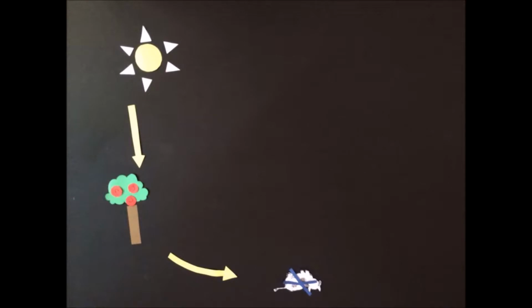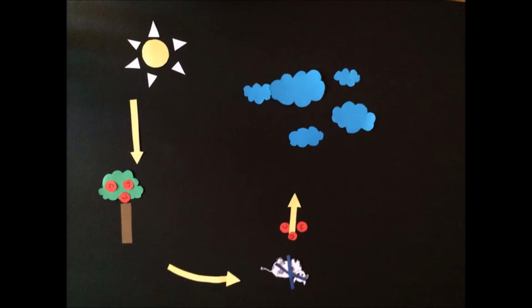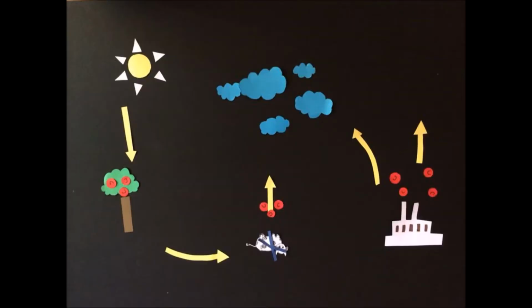As dead animals and plants decay, bacteria break down the carbon compounds in them. Carbon dioxide is also produced in the process and it is released into the atmosphere. Most fuels such as coal, petroleum, and natural gas contain both carbon and hydrogen. When these fuels are burned, carbon dioxide and water are produced.